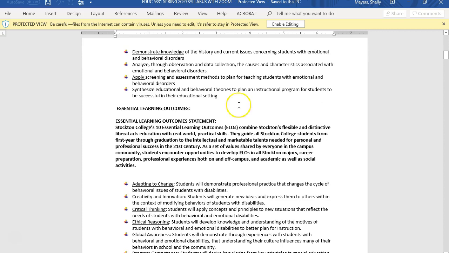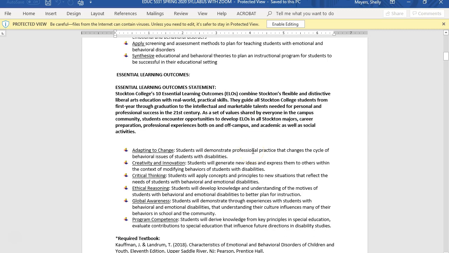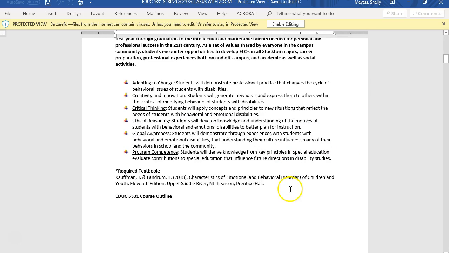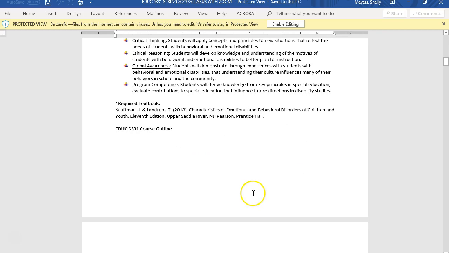Essential learning outcomes. For those of you that have never taken courses with me, I suggest you read this because I request that you align ELOs to all of your assignments. This is the required textbook. It is the 11th edition.